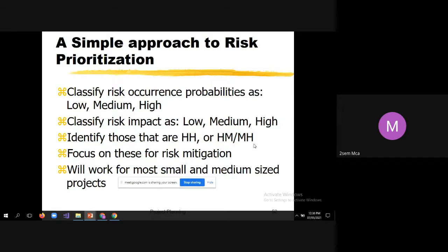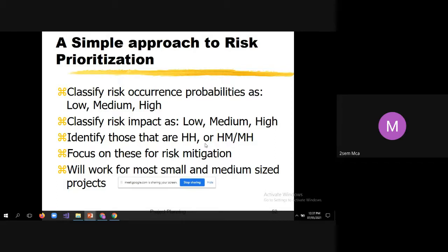Okay, then we'll work for most small and medium sized projects. These procedures will work for small and medium sized projects. So then what about large projects? Large projects means critical projects.